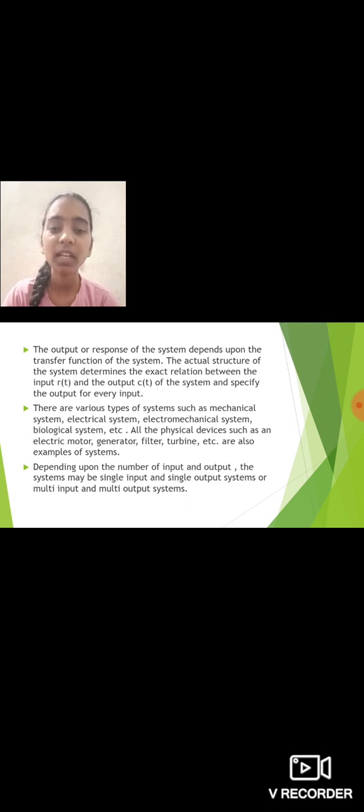There are various types of systems such as mechanical systems, electrical systems, electrochemical systems, biochemical systems, etc. All the physical devices such as an electric motor, generator, filter, turbine, etc. are also examples of systems. Depending upon the number of inputs and outputs, the system may be a single input single output system or a multi input multi output system.